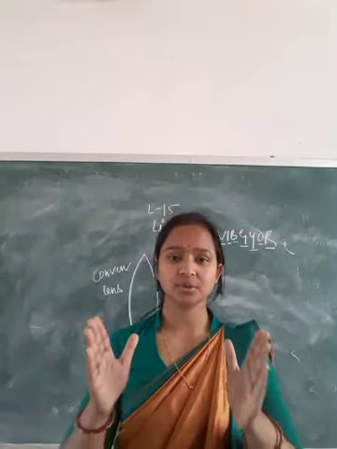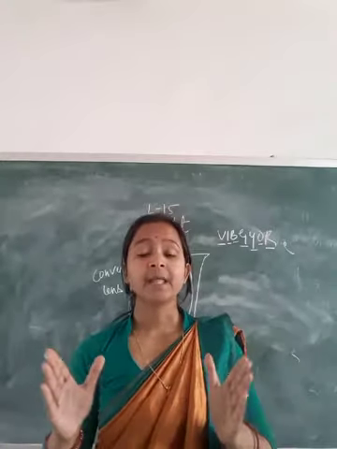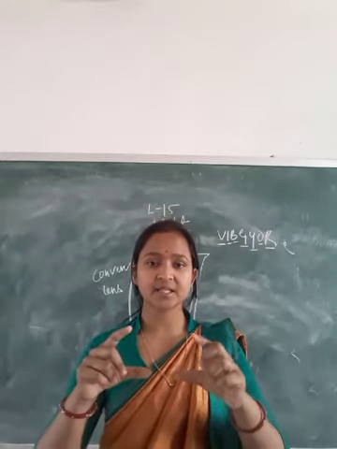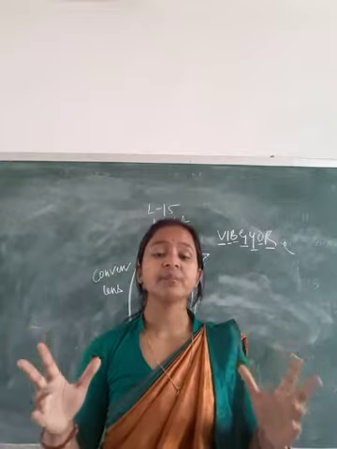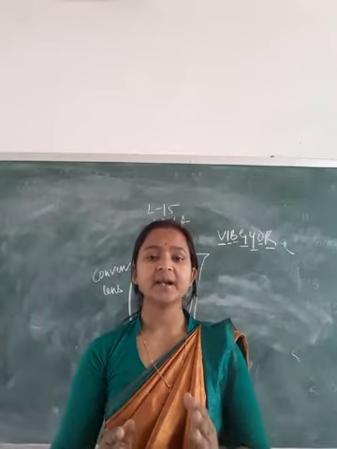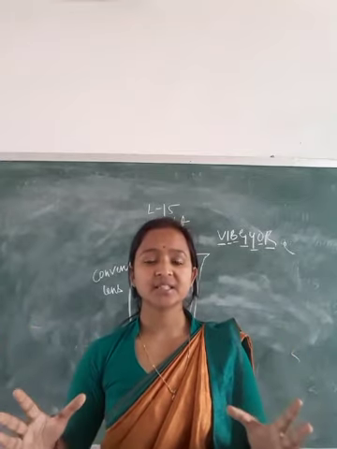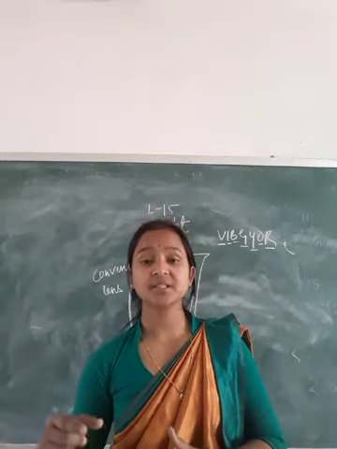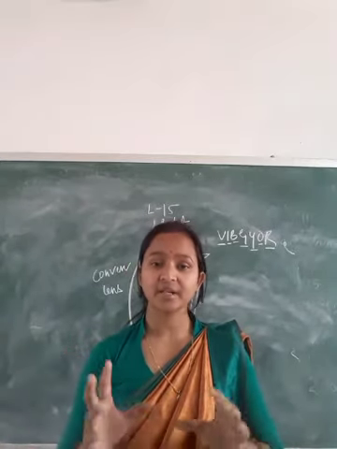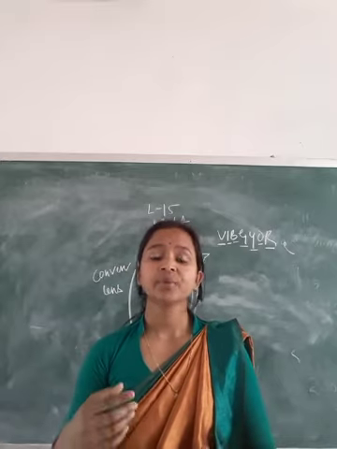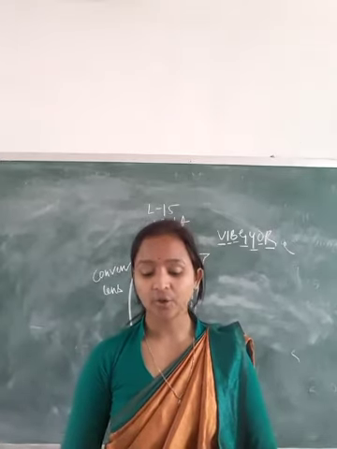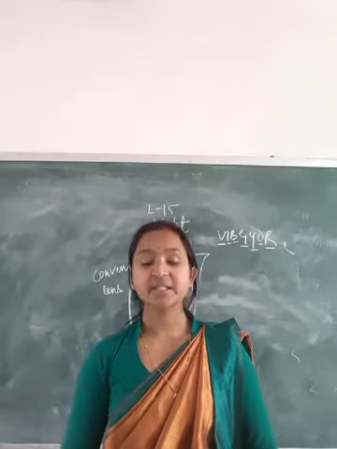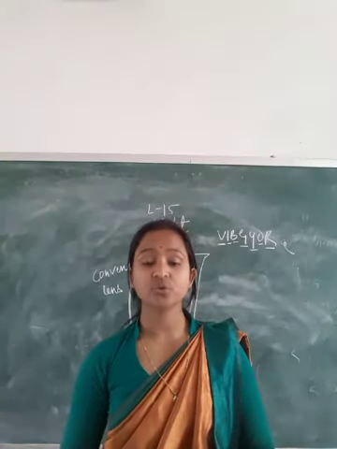You have to put your hands like this and make the disc here, in between make 2 holes, and when you loosen the thread and then stretch the thread, the disc will rotate. When it rotates, you can see that it looks like white color, and when it stops, you can see the 7 colors and how it is divided. So by this activity it is proved that 7 colors combine to form white light.